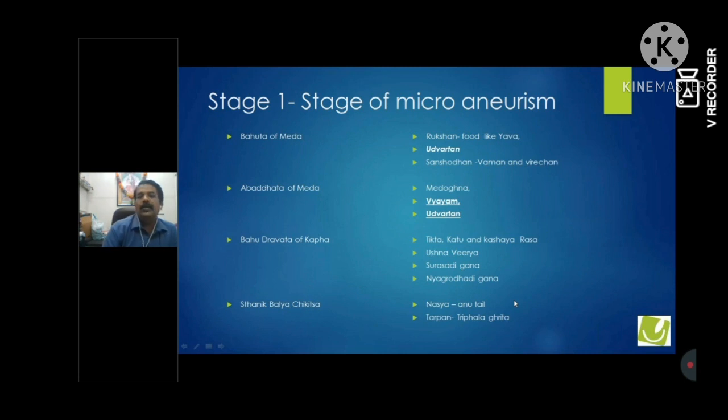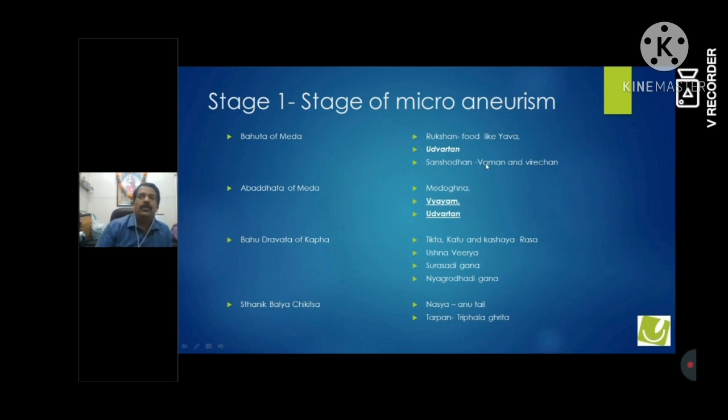Now, unfortunately, people with microaneurysm don't come to us. People only come in the second or later third stage, when there is proliferative or severe non-proliferative diabetic retinopathy. So if we are treating a diabetes patient, right from day one, or any diabetes patient, we should start utilizing these treatments in our therapy. Of course, we tell patients to do Vyayam, but the thing we don't tell them is Udvartanam, so that can be added to our prescription.